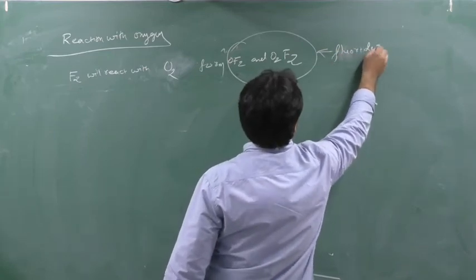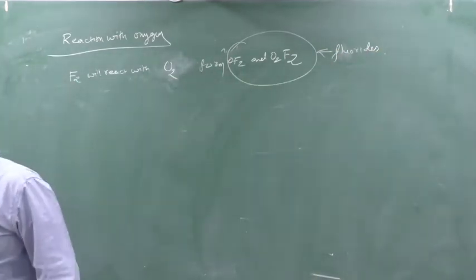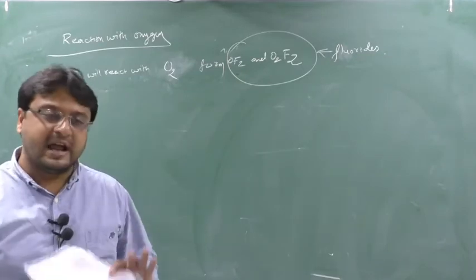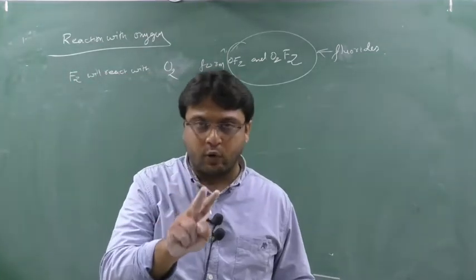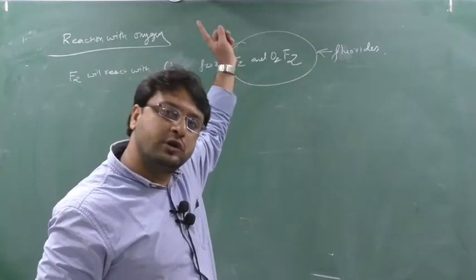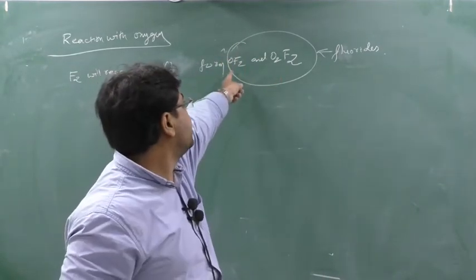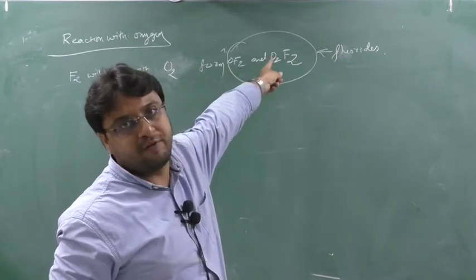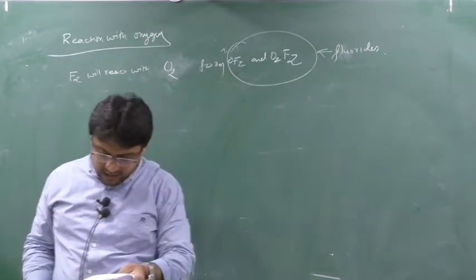These are fluorides. Please remember, fluorine can never form oxides. Fluorine will react with oxygen to form two compounds, OF2 and O2F2. These are not oxides; these are actually fluorides only. We can say oxygen fluoride and dioxygen difluoride. Clear this part?